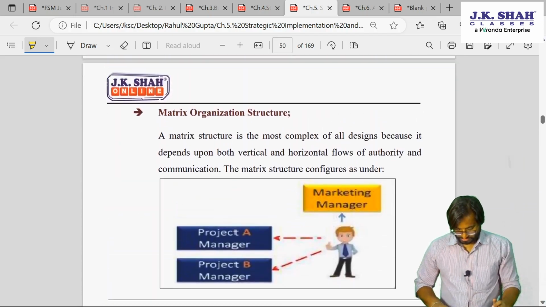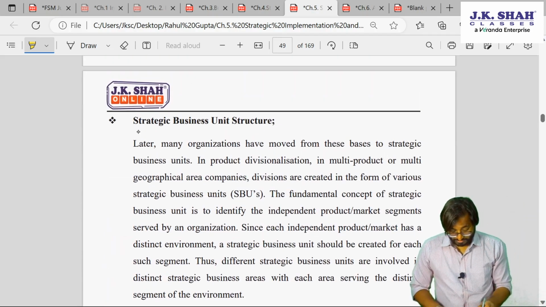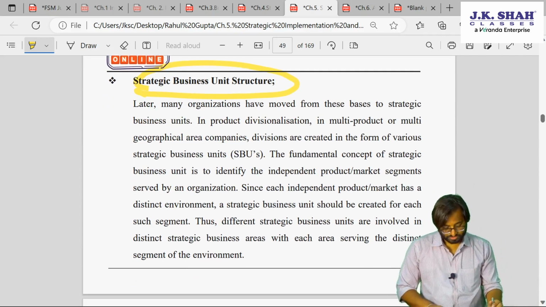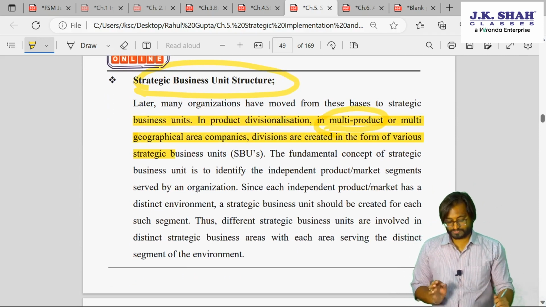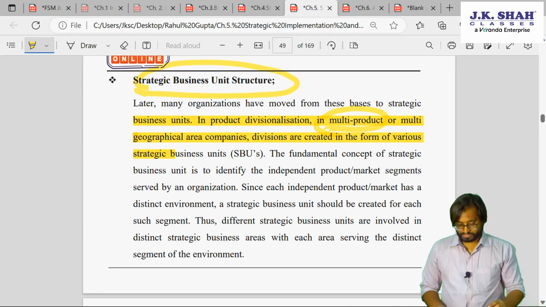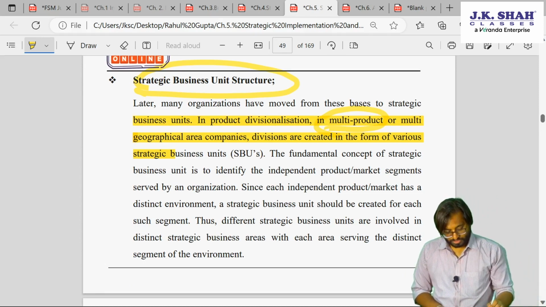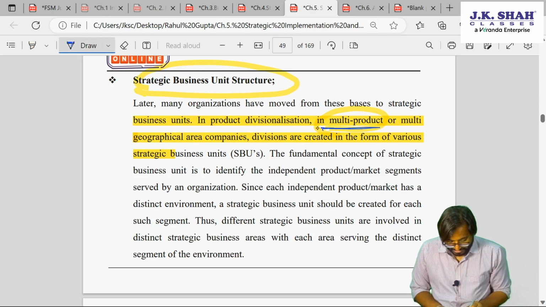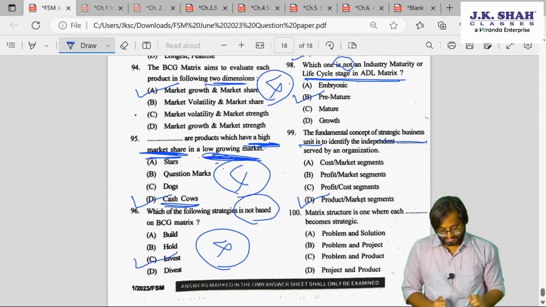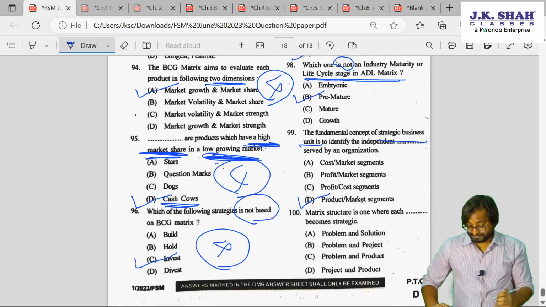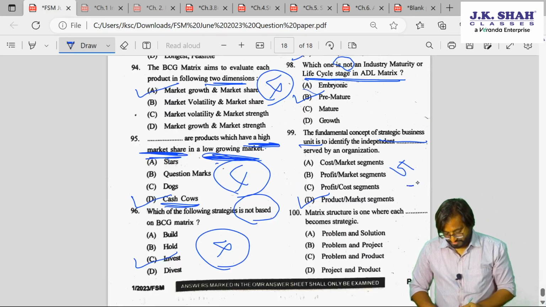Wait, see here, SBU. I told you SBU. Multiple product, multiple geographical areas. Okay, so SBU will talk about multi-product, multi-geographical. Multi-geographical means market guys, locations. Okay, so the answer is D. This is chapter number 5.